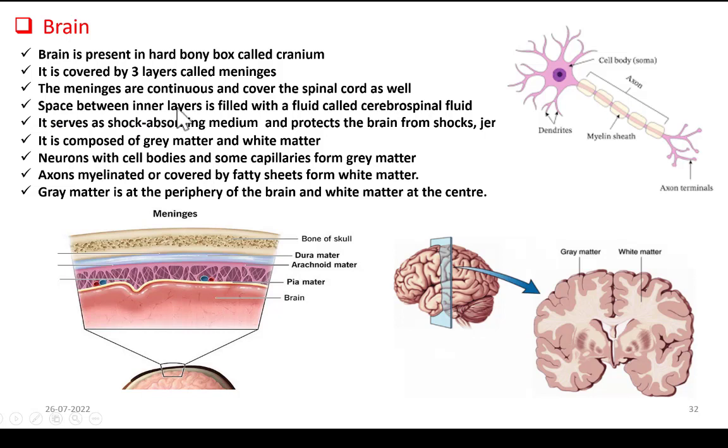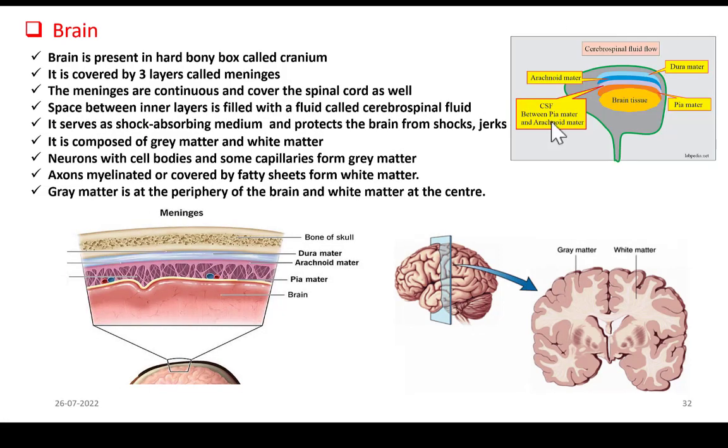Then the space between inner layers is filled with a fluid called cerebrospinal fluid. Look at this picture. This is brain tissue which is covered with pia mater, followed by arachnoid mater and then dura mater. In between pia mater, the orange one, and arachnoid mater, the blue one, there is a fluid called cerebrospinal fluid. CSF means cerebrospinal fluid. This fluid serves as a shock absorbing medium and protects the brain from shocks and jerks.